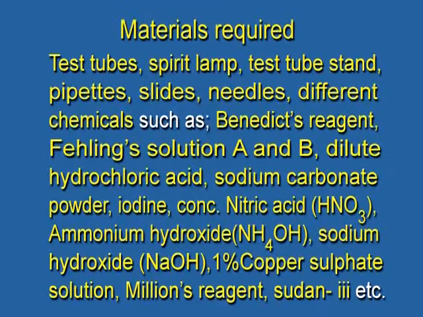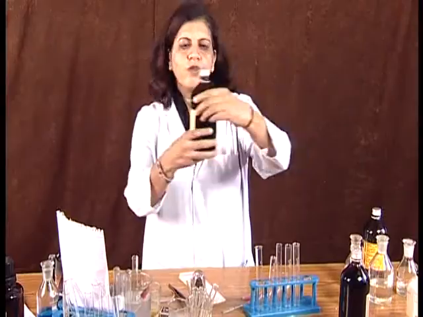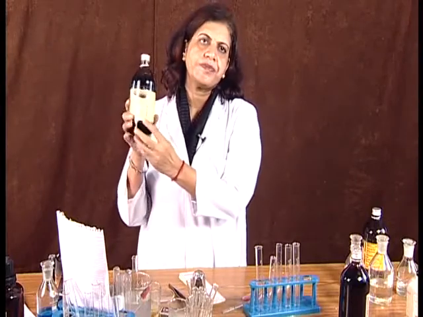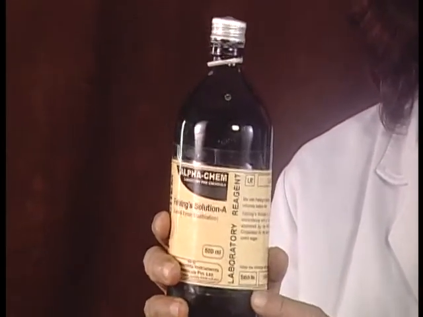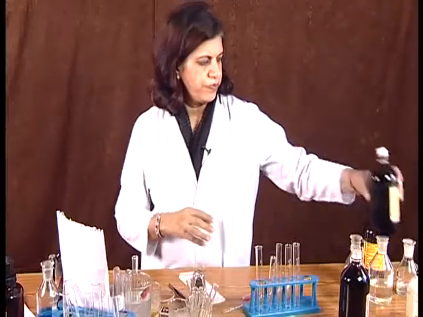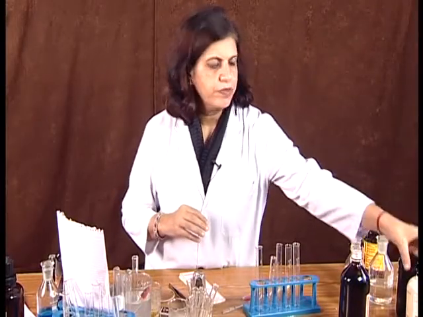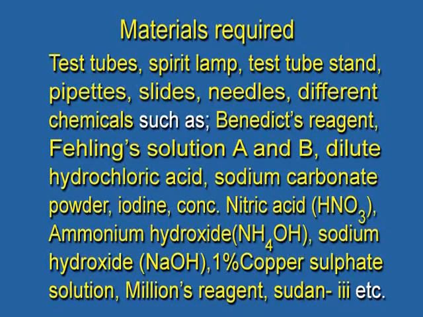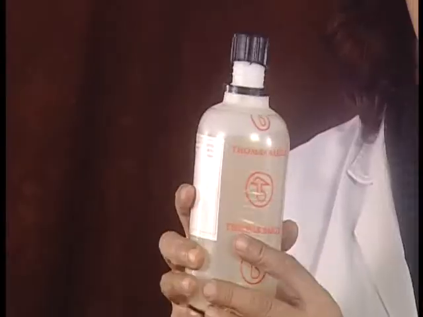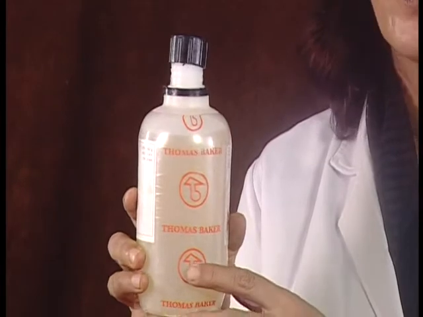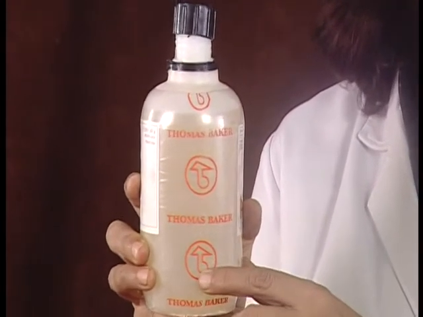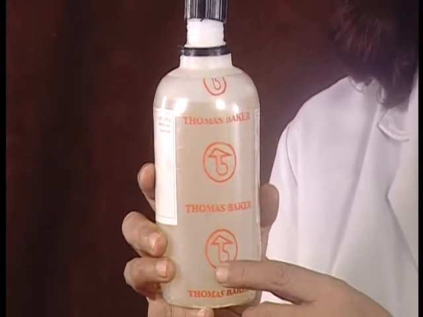Then we need Fehling solution A. What is Fehling solution A? It contains copper sulfate and distilled water. Then Fehling solution B or Fehling solution 2, it contains potassium sodium tartrate and potassium hydroxide. They are mixed in the distilled water.